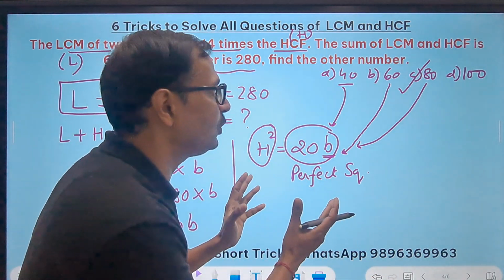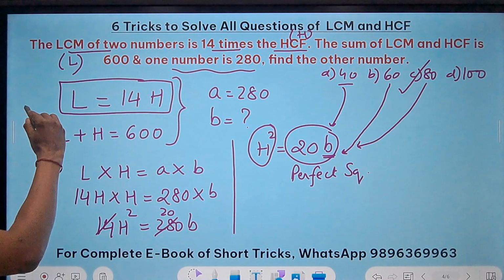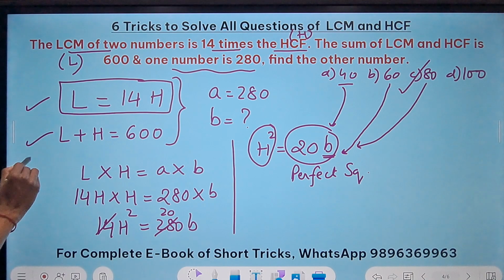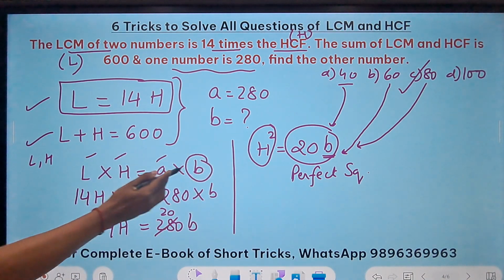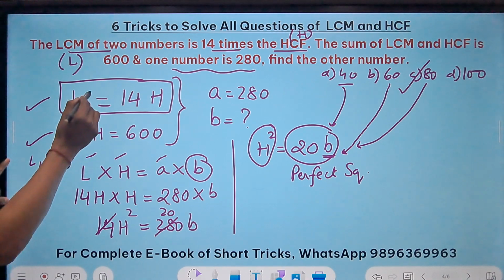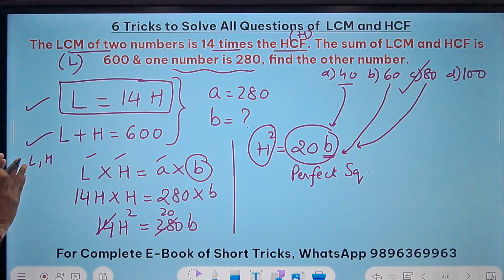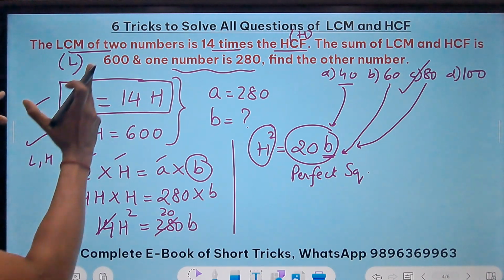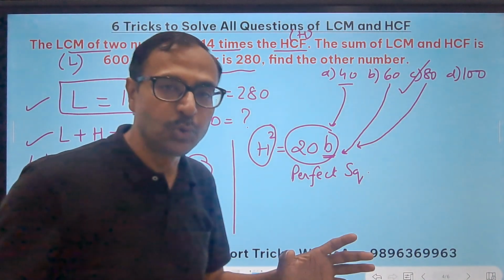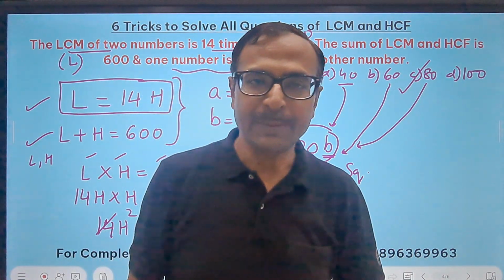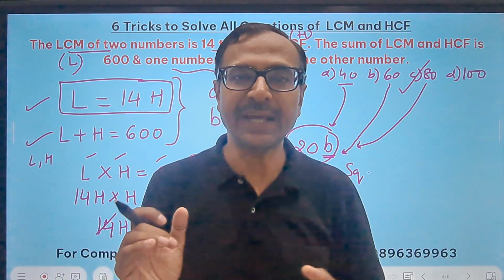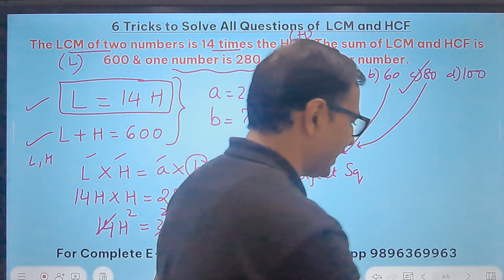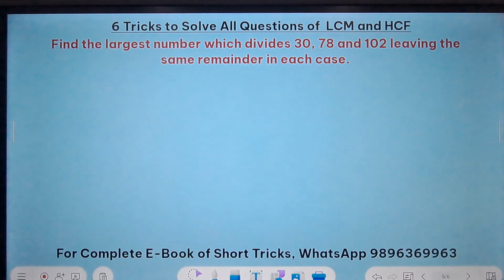Now this is one way you can solve it. Otherwise, use these two equations, find L and H, and put them here, and you will get the value of B directly. But for that you have to solve these two equations and get the values of L and H. So there are two methods which you now know, and you can be smart, you can pick the method which suits you best and saves time in the exam. Right.